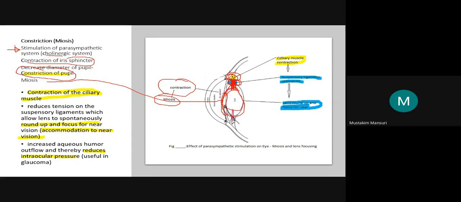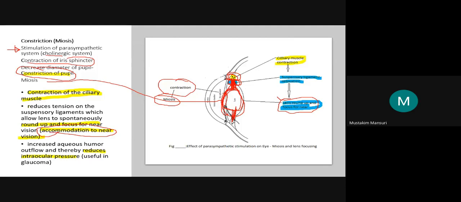Because of this relaxation and the rounding up of the lens, it is focusing for the near vision. So that is why the lens rounds up and focuses for the near vision. This is known as accommodation of the vision, that is, for the near vision.